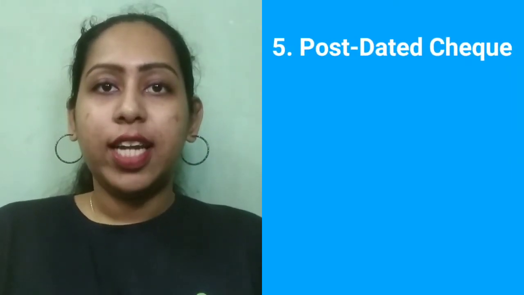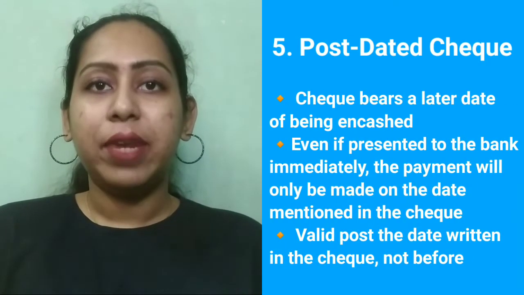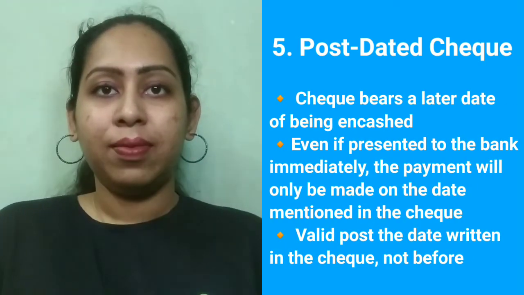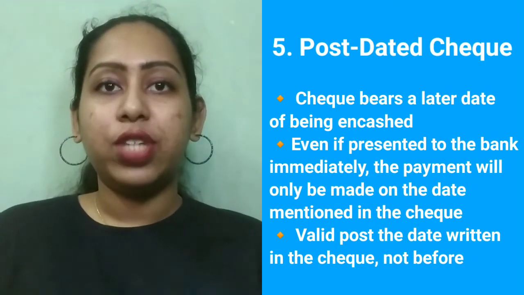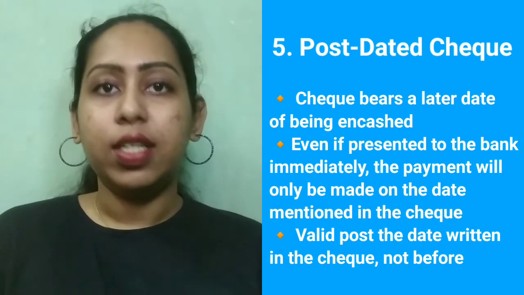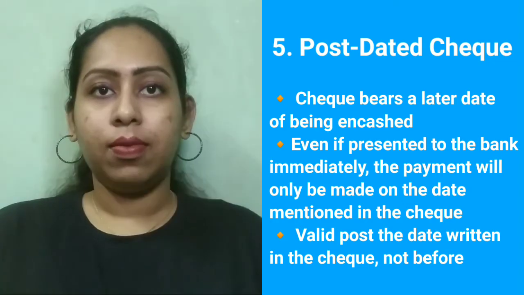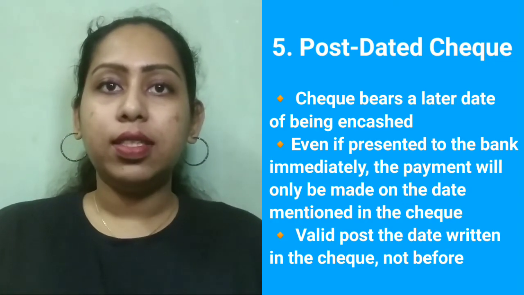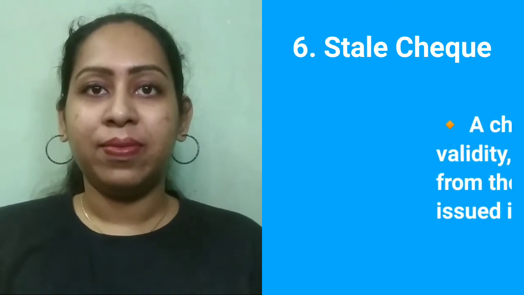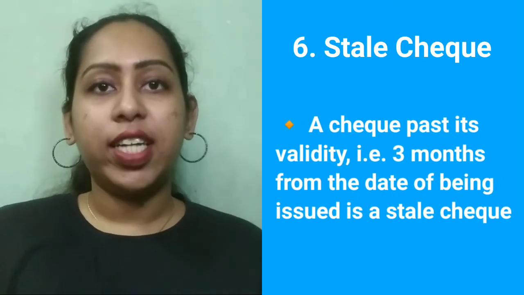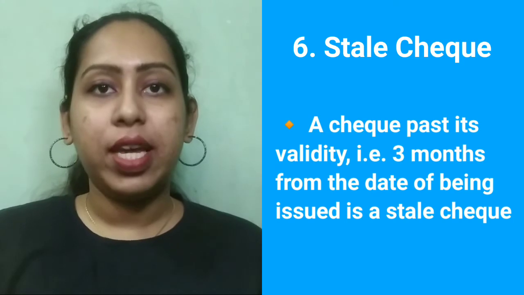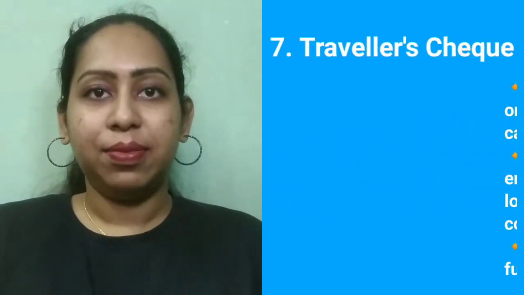5. Post-dated check. This check bears a later date of being encashed. Even if the bearer presents the check to the bank immediately after receiving it, the bank will only process the check on the date mentioned in the check. This check stands valid past the mentioned date but not before. 6. Stale check. A check past its validity, that is 3 months from the date of being issued, is called a stale check.